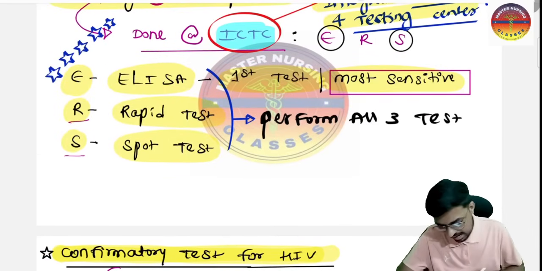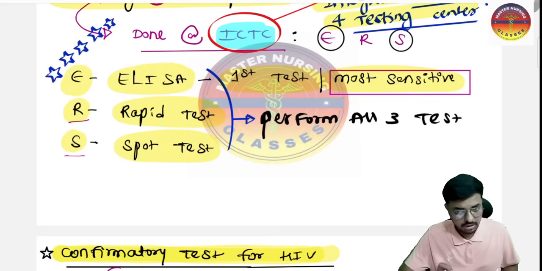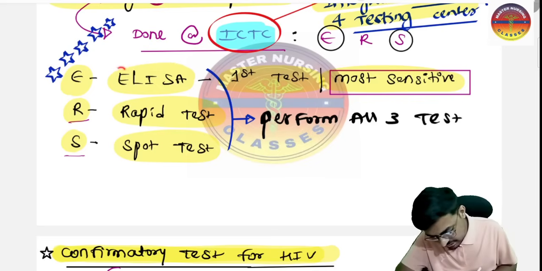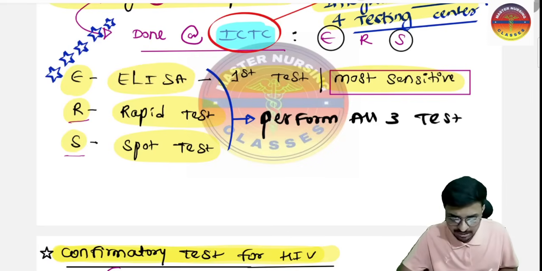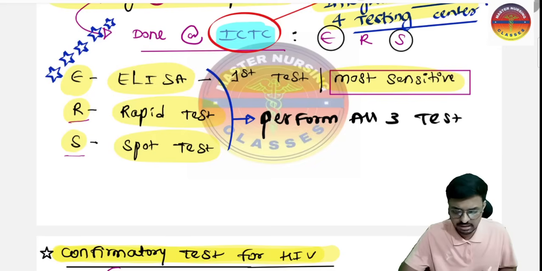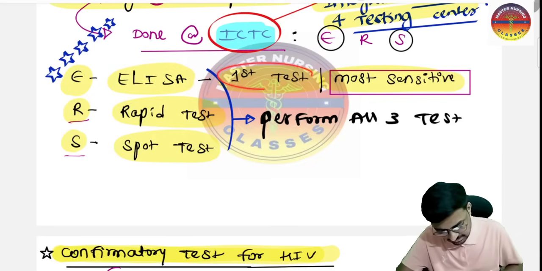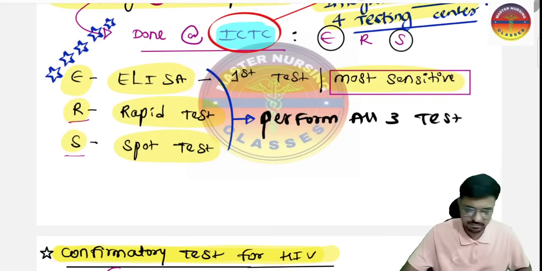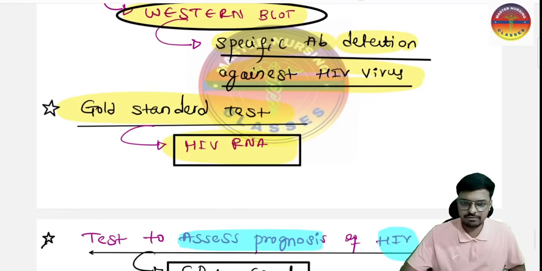Getting the point? Enzyme linked immunosorbent assay is the full form of the ELISA. The examiner will ask the full form. What is the full form of the ELISA? That is the enzyme linked immunosorbent assay. One more time I will repeat: enzyme linked immunosorbent assay is the full form of the ELISA. They may also ask the full form of the ELISA in your exam. That is the first test and the most sensitive test of the HIV. Confirmatory is Western blot. Gold standard is the HIV RNA.